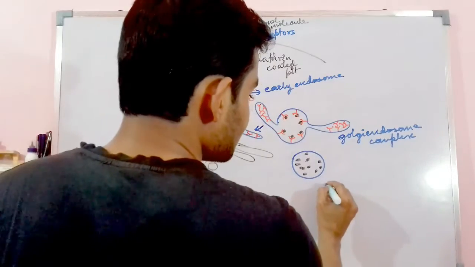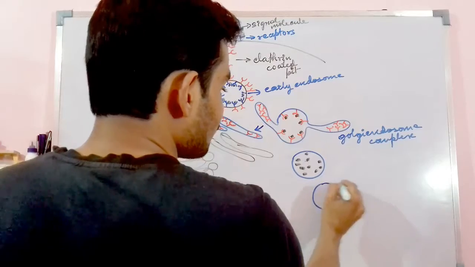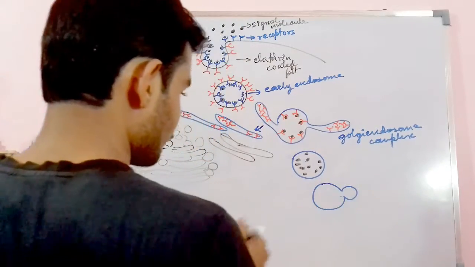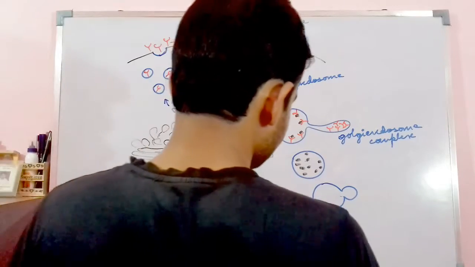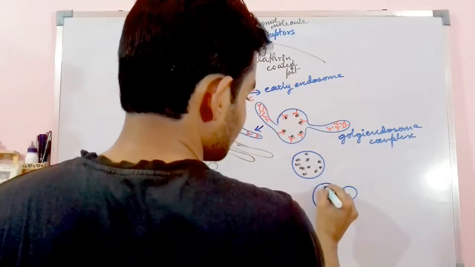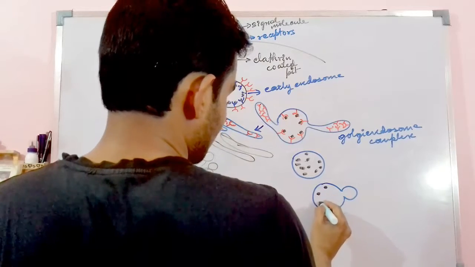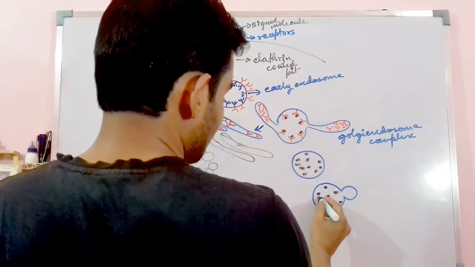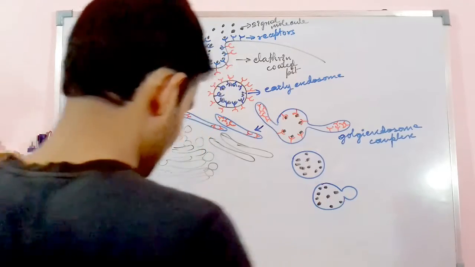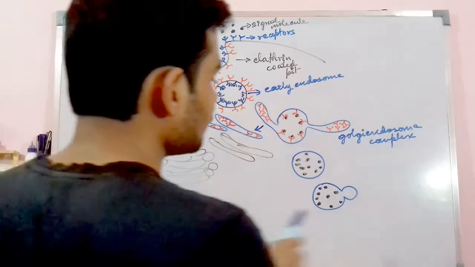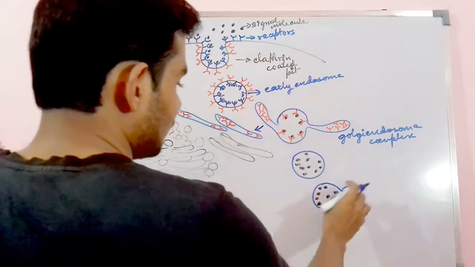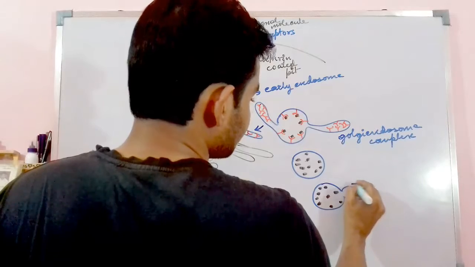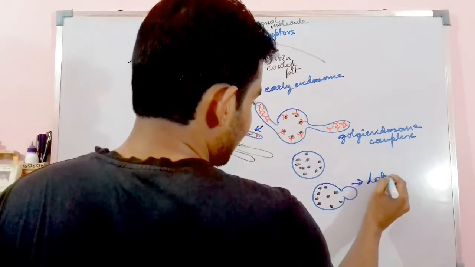This endosome will bind with the lysosome, and this particular structure, the lysosome along with the endosome, is known as the late endosome.